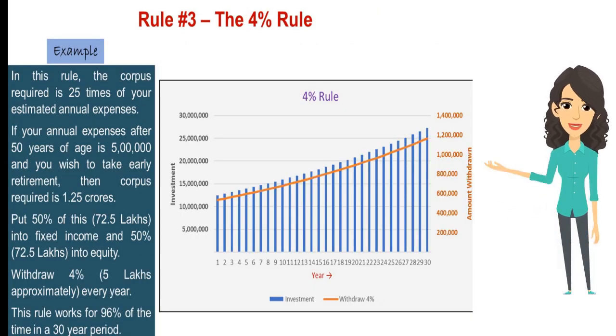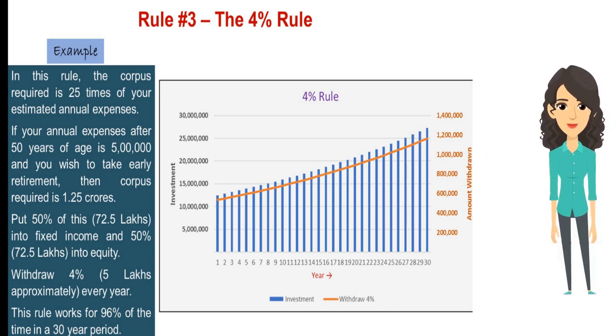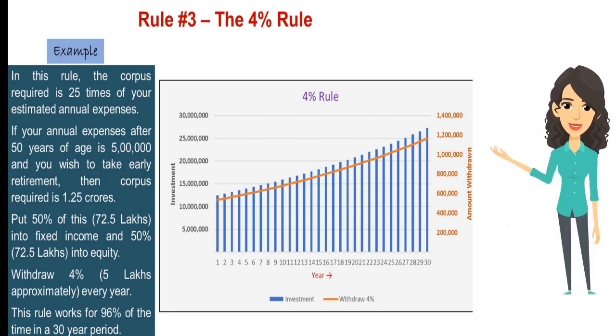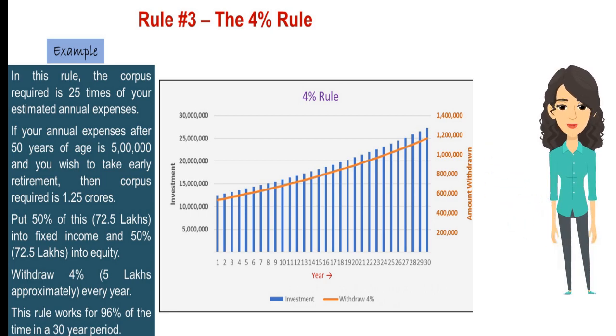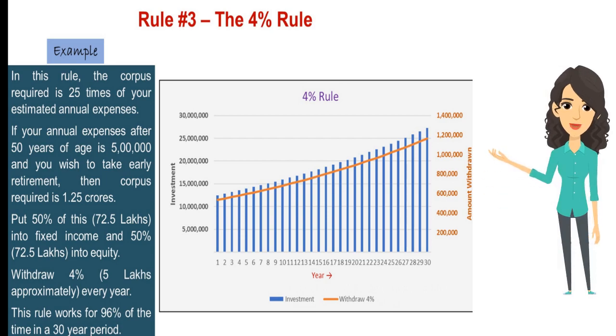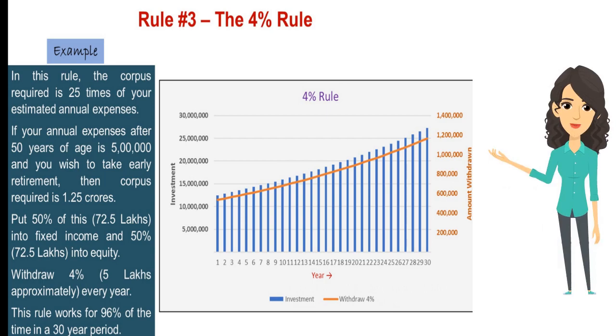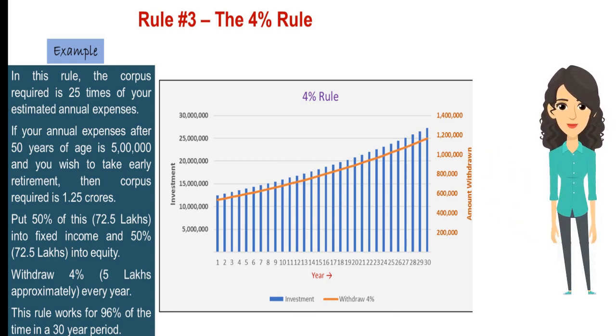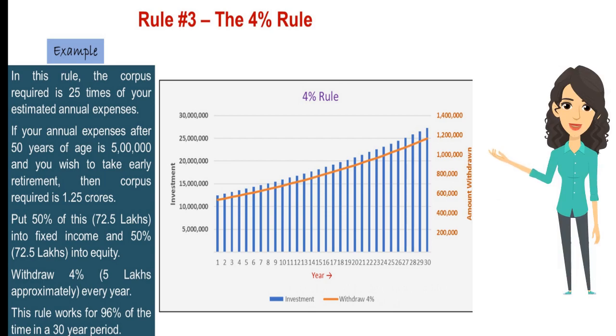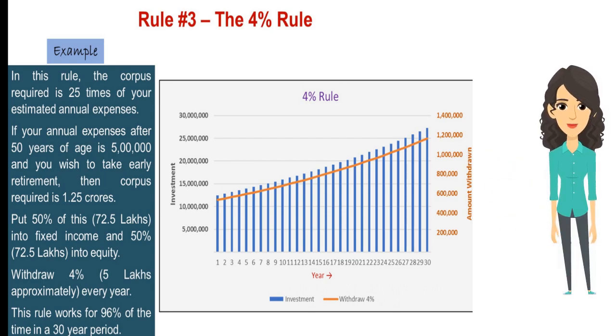In this rule, the corpus required is 25 times your estimated annual expenses. Let's take an example. If your annual expenses after 50 years of age are 5 lakh rupees and you wish to take early retirement, then the corpus required is 1.25 crore rupees. Put 50% of this, that is, 62.5 lakh rupees, into fixed income and 50%, that is, 62.5 lakh rupees, into equity. Withdraw 4%, that is, 5 lakh rupees approximately, every year. This rule works 96% of the time in a 30-year period.